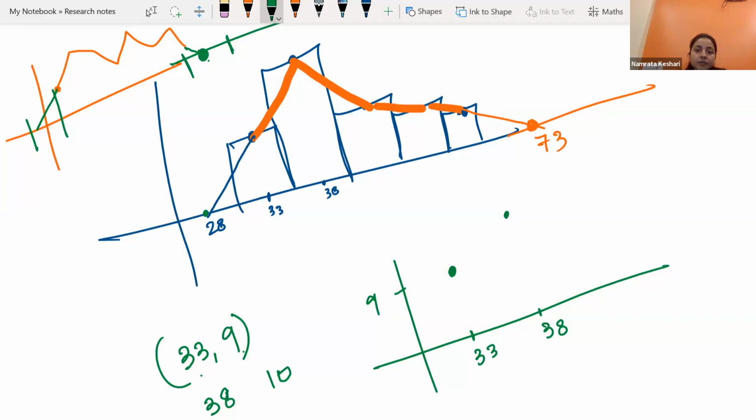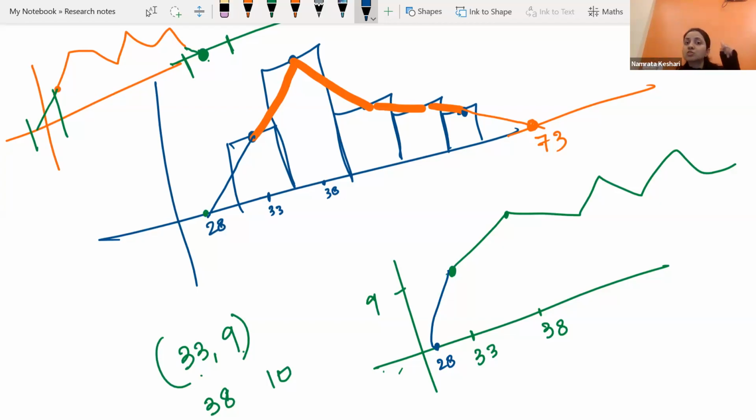Getting it? And then you will join all of them like this, and again you will get a mountain structure in the sky. But we have to join it with the x-axis. So again, the same concept: a class interval we have to create by ourselves before the first one, and that class mark we will check. That will come out as 28. We will join with 28. And at last, again, we will create a class interval by ourselves, and its midpoint is required.